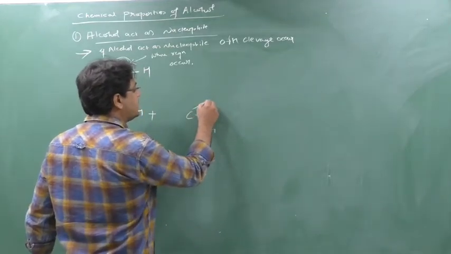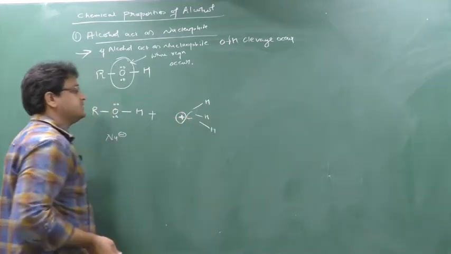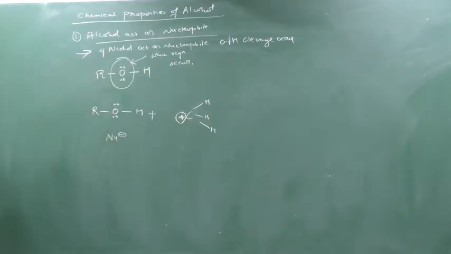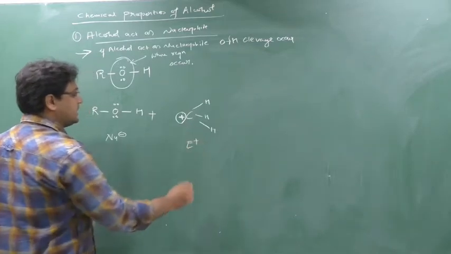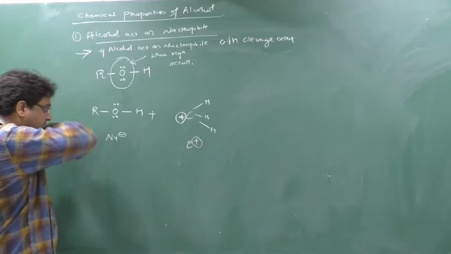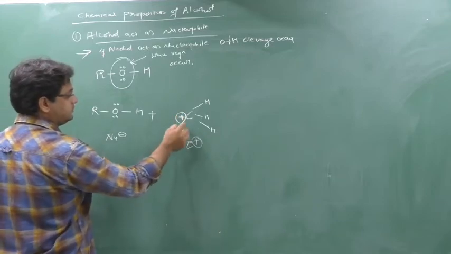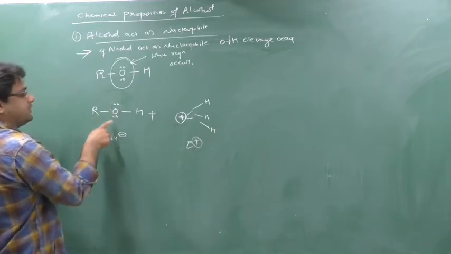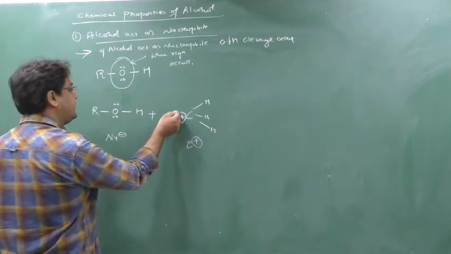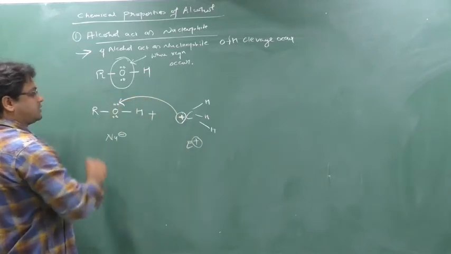Carbocation is the best electrophile, yes or no? This is a carbocation. Now this is an electrophile, so what will happen? This electrophile is in need of electrons because it is showing the plus charge, and this oxygen has the extra electrons. So this carbon will take the electrons of this oxygen. So this carbon will react with this oxygen, yes or no?